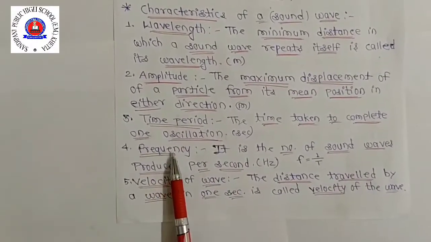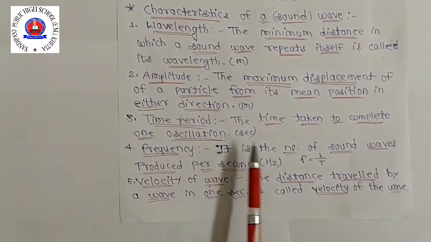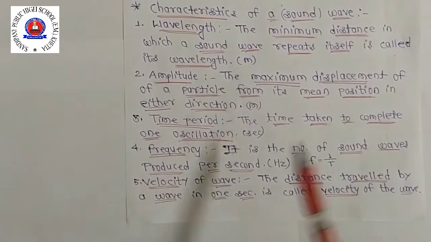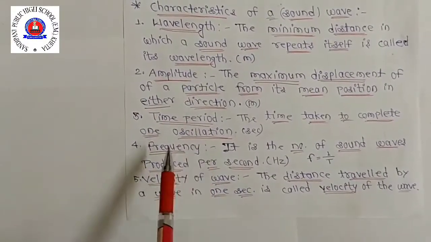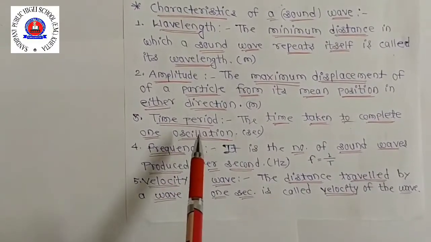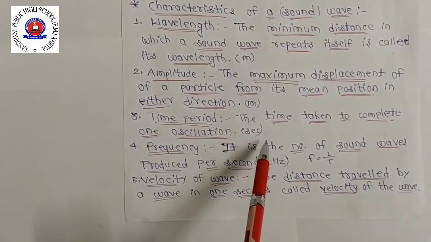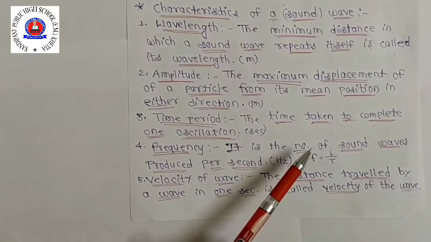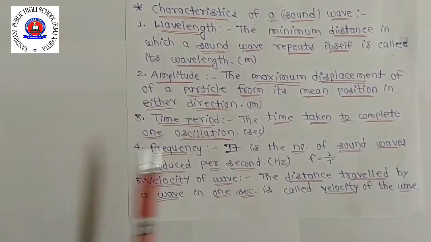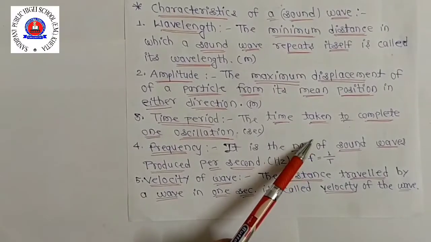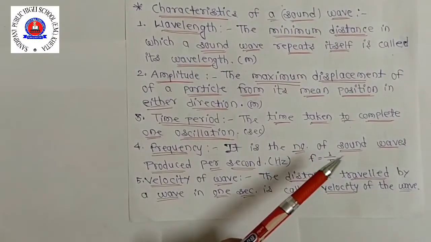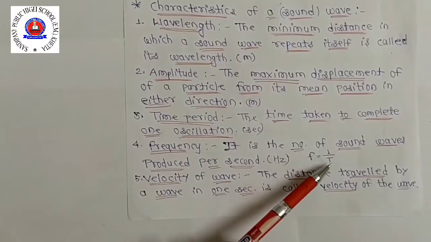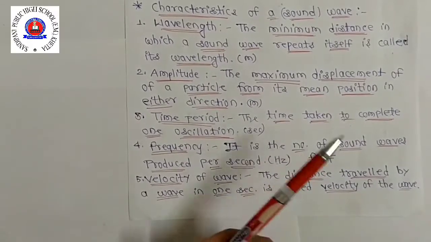Now next one is frequency. It is the number of sound wave produced per second. Second में जितनी sound wave produce होंगी, so that is called its frequency. Okay, and the SI unit of frequency is hertz. Frequency of wave is the reciprocal of its time period. Okay, so F is equal to 1 upon T. T means what? Time period. So F is what? Frequency of the wave, and T means what? Time period of the wave.